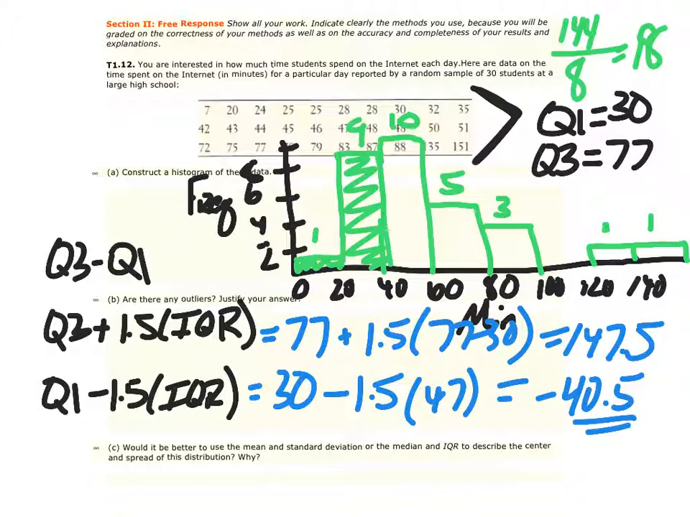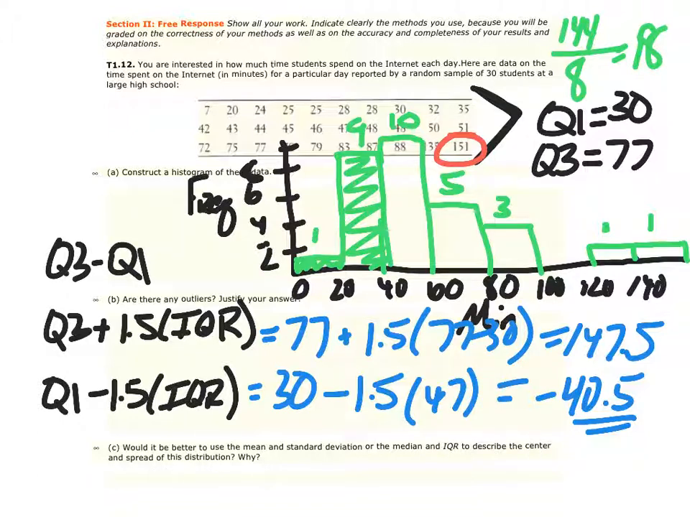Are there any outliers? In this case, we are going to find that there would be one, the number 151. Last question. Would it be better to use the mean and standard deviation or the median and IQR to describe the center and the spread of this distribution?